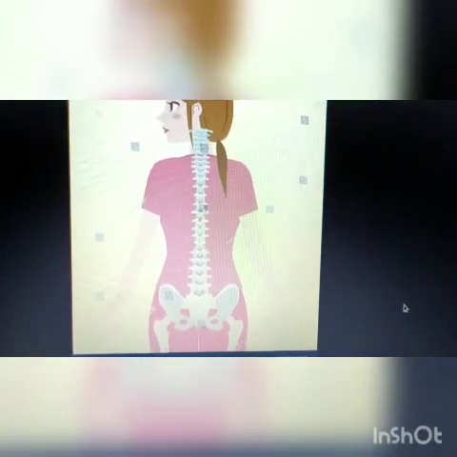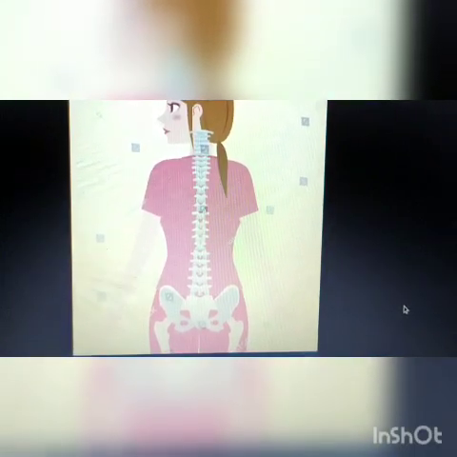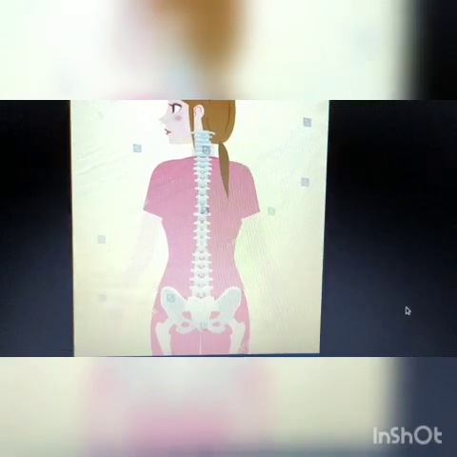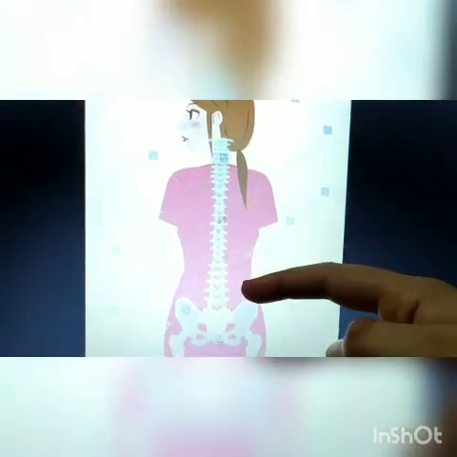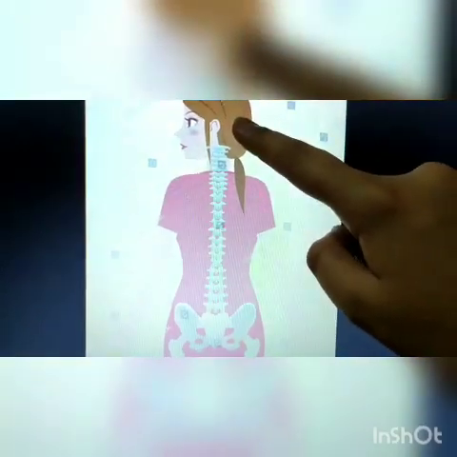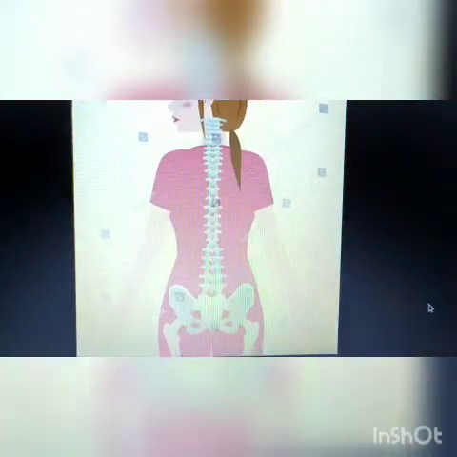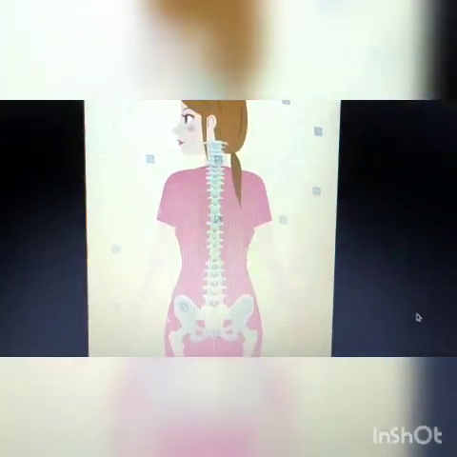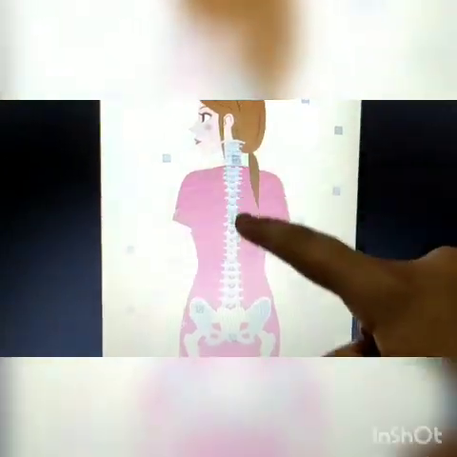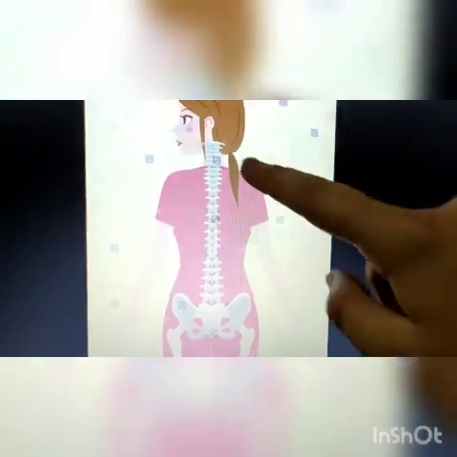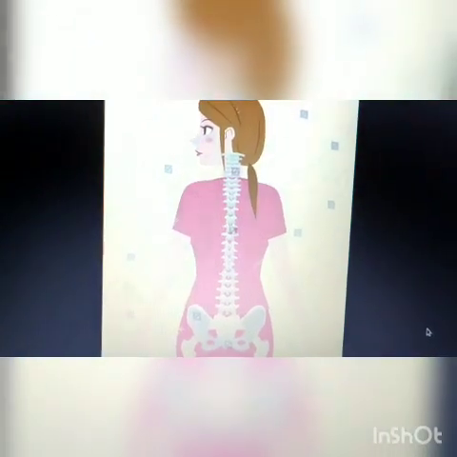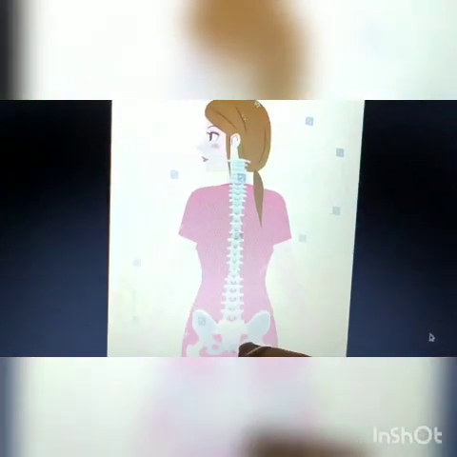See in this image. A backbone is made up of a column of 33 bones and tissues going from the skull to pelvis. So, backbone is a long supporting bone. As you can see in this image, it is a long and supporting bone running along the center of the back.